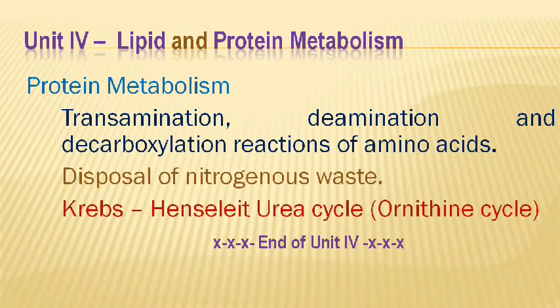Next is disposal of nitrogenous waste, that is urea, uric acid, or ammonia. And the last one is the ornithine cycle, which deals with the conversion of toxic ammonia to urea. So that is up to your unit 4, up to your entire syllabus.